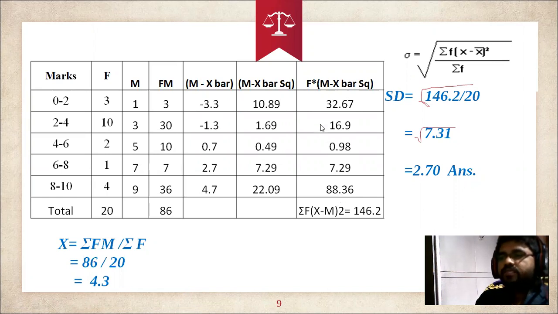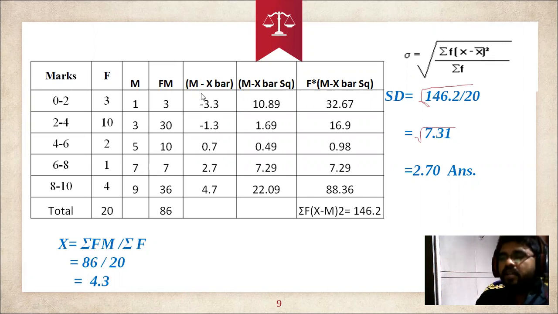So when you add these 5 observations, that is called the summation of f into (x minus x bar) square. When you add these values, you are going to get 146.2. That is the sum of f into (x minus x bar) whole square.